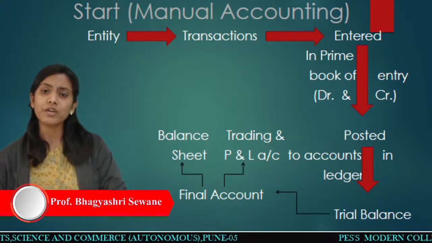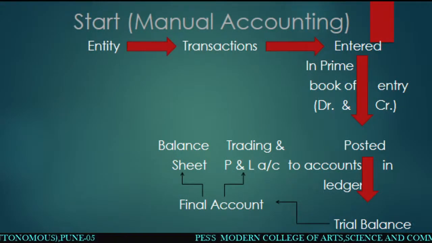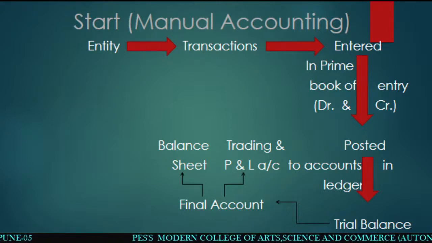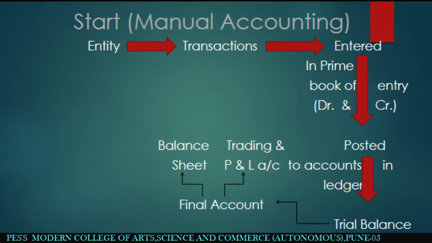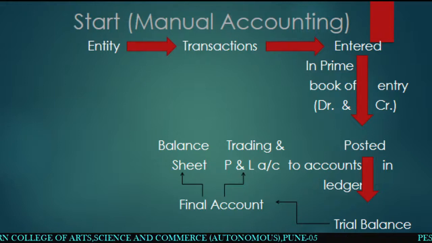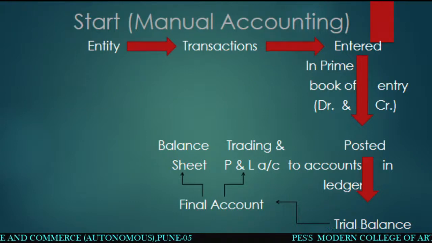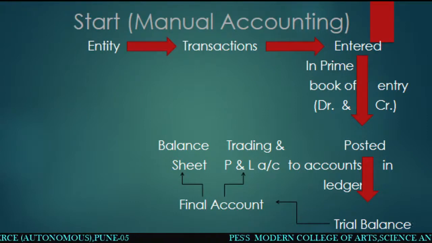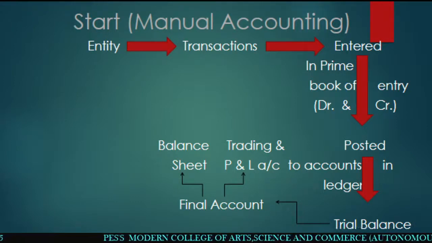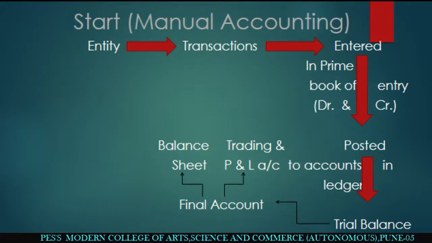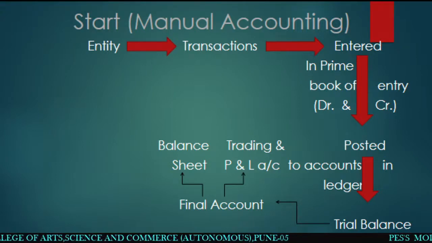And of course, this net profit we have to carry forward and take into the balance sheet, and that balance sheet shows us the position of the company, whether the company is getting a profit, whether the company is in a boom period or not. You get all the idea from this balance sheet and the profit. That is the objective of every company for maintaining all these accounts. To maintain the balance sheet and the profit and loss account, we have to pass through all these processes from the transaction till the balance sheet. This is the process in manual accounting.